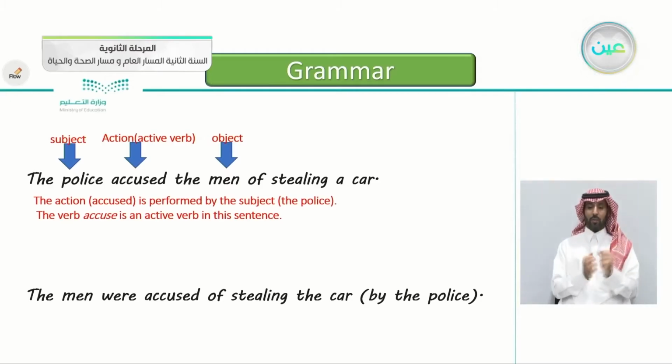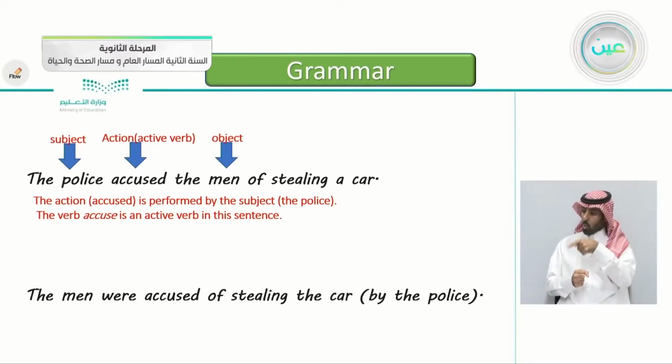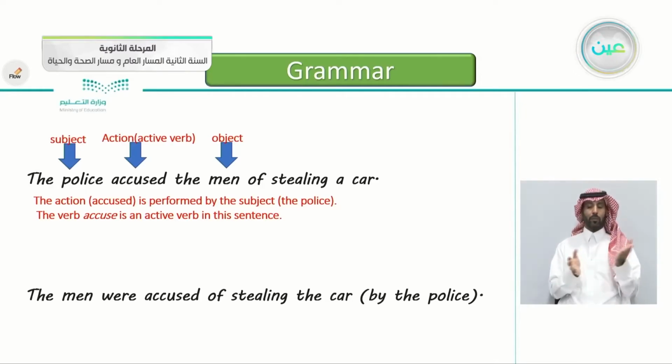You can notice here the action accused is performed by the subject, the police. So accused is a verb, and the doer of this verb is the police. The verb accuse is an active verb in this sentence.